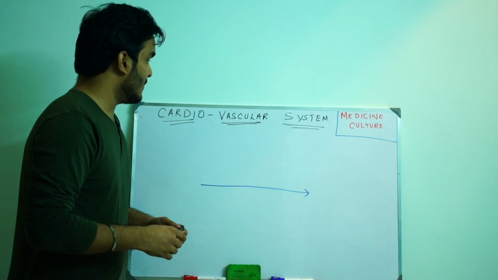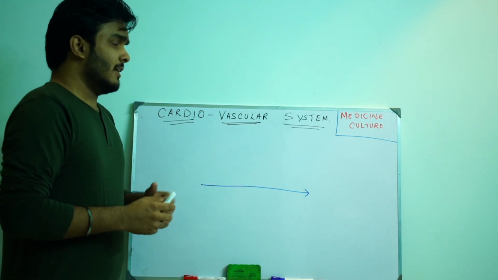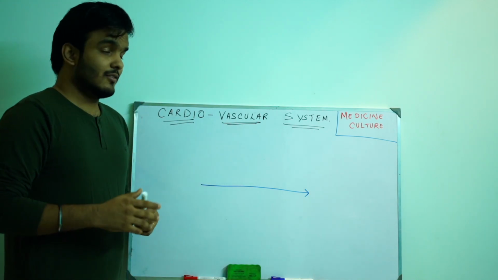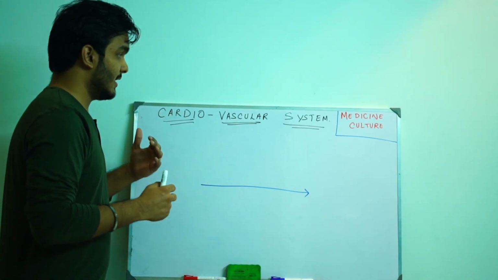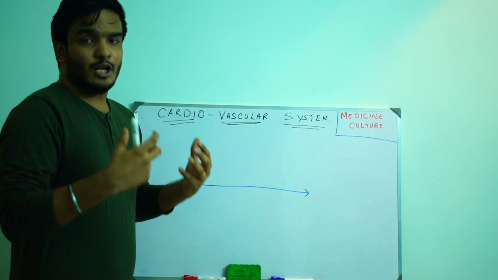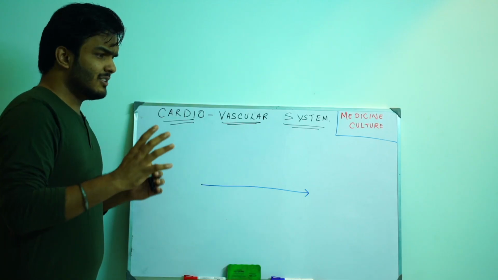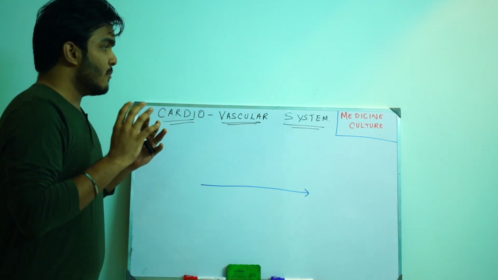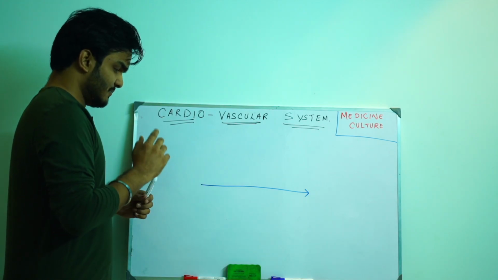So let's start from the cardiovascular system. In the cardiovascular system, the major organ involved is the heart. Before we get into the cardiovascular system, before we study anatomy, we need to know how this cardiovascular system was developed embryologically. So we'll just see a glimpse of embryological facts. Later there will be a separate video for general embryology.